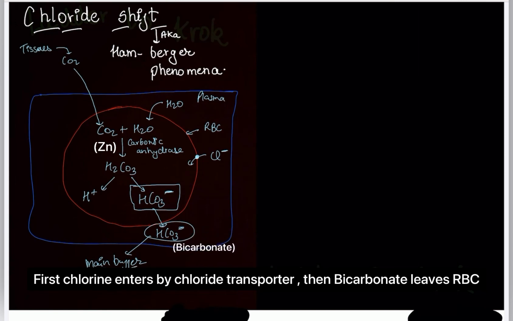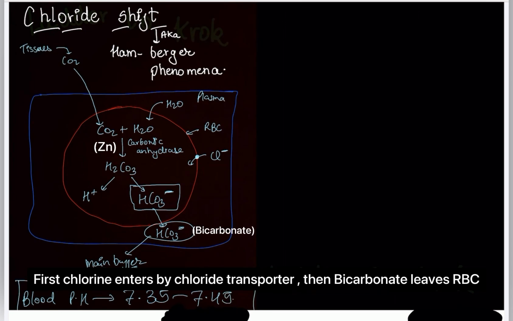What is the blood pH? It's just a normal question somebody will ask you. I'm talking about the buffer, that's why I want to mention it here. 7.35 to 7.45 is the normal blood pH. It's just a normal, handy thing. This is the Hamburger phenomenon.